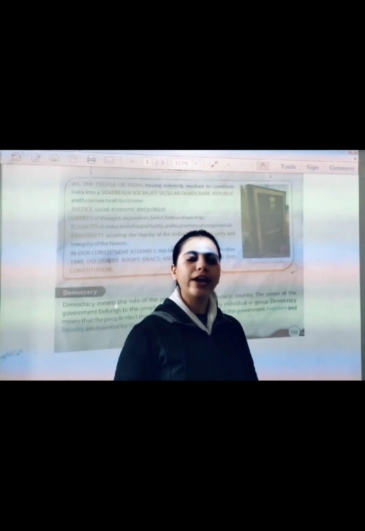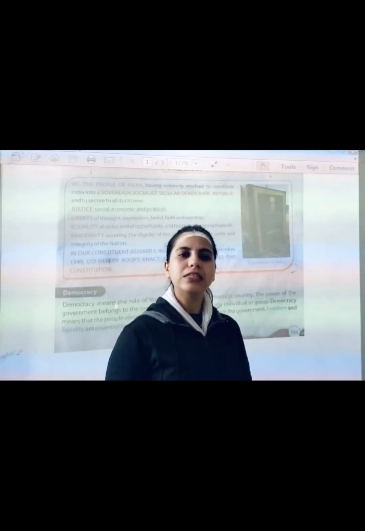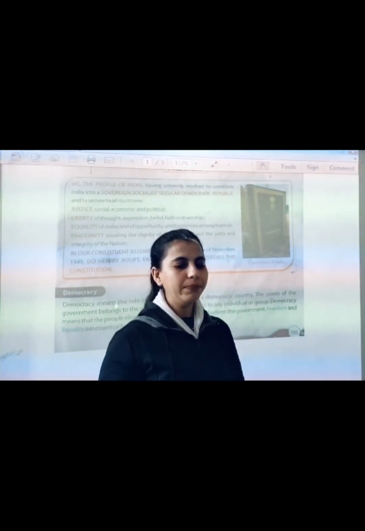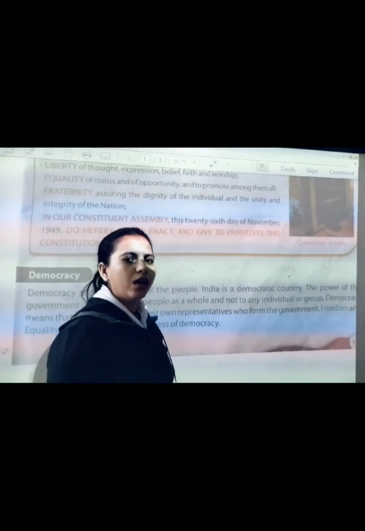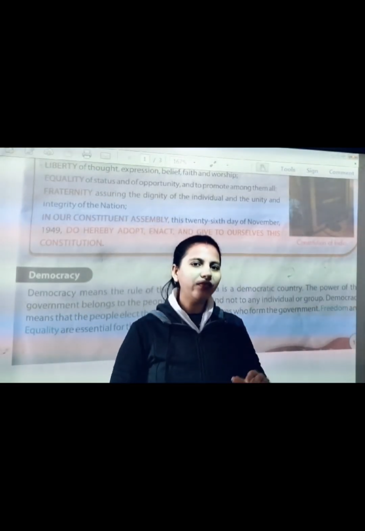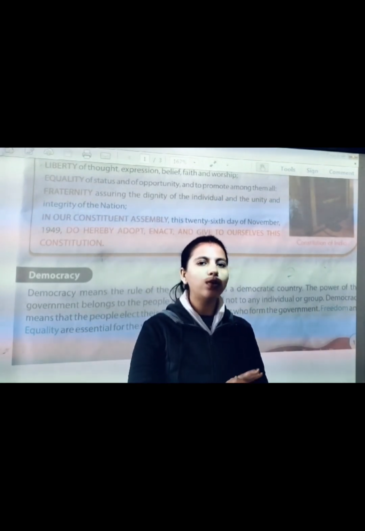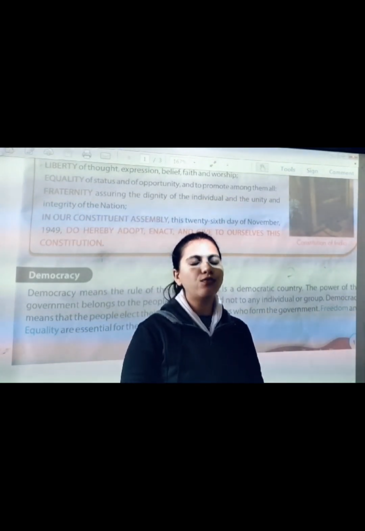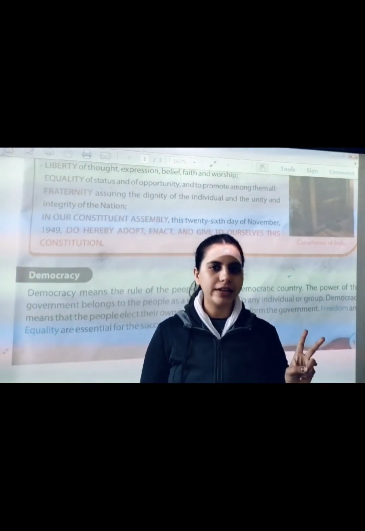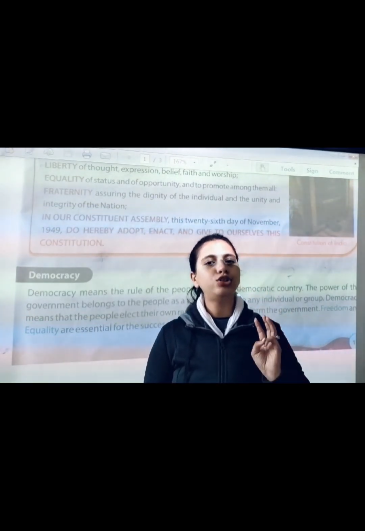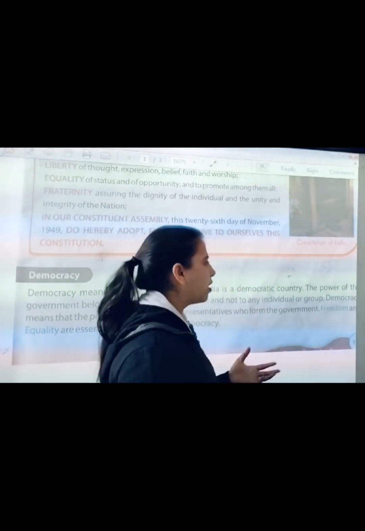The feeling of friendship or brotherhood and support between the people of the same group, right? That is the meaning of fraternity. So in the starting I have discussed the three goals of the preamble, right? So what was that? First one was democracy, second one was secularism, and third one was socialism. Let's talk about them one by one.